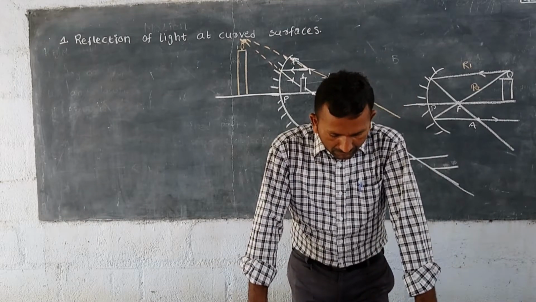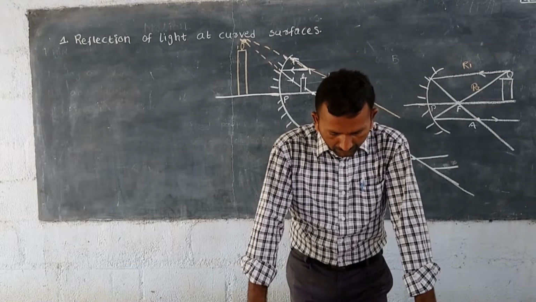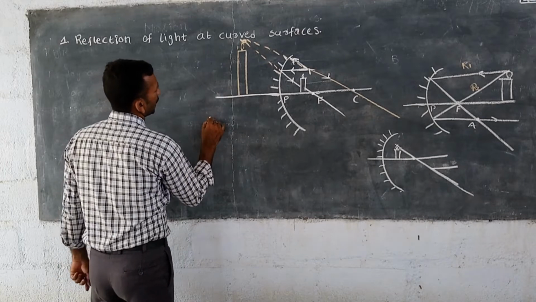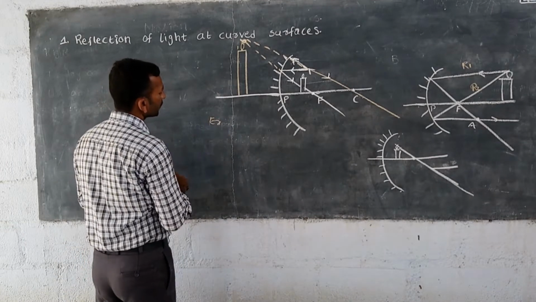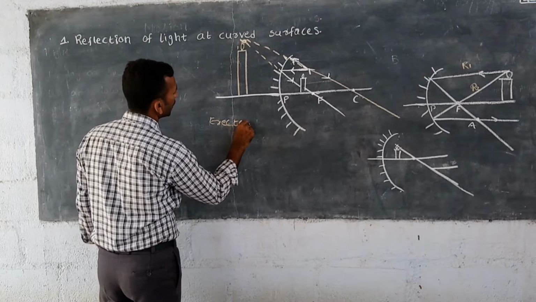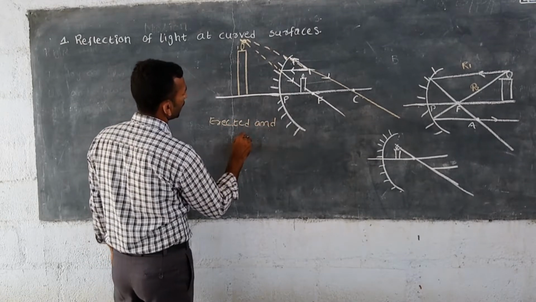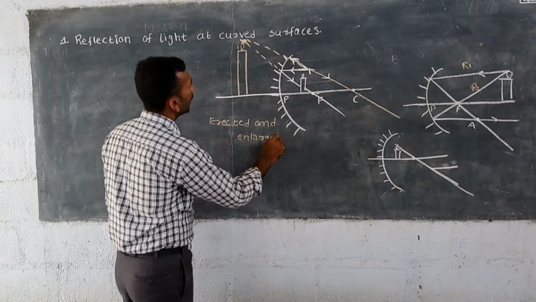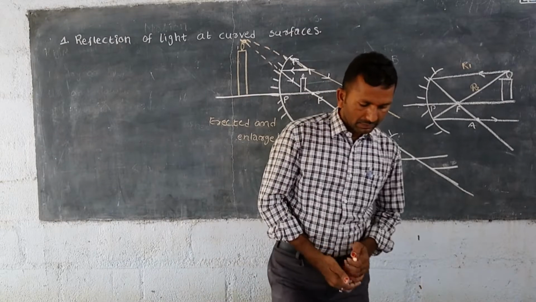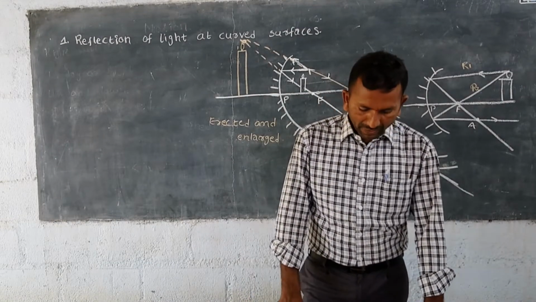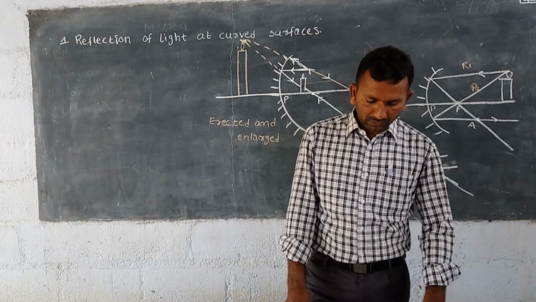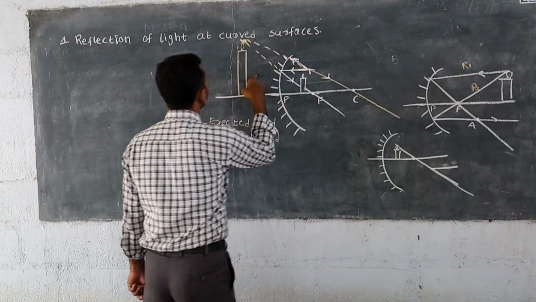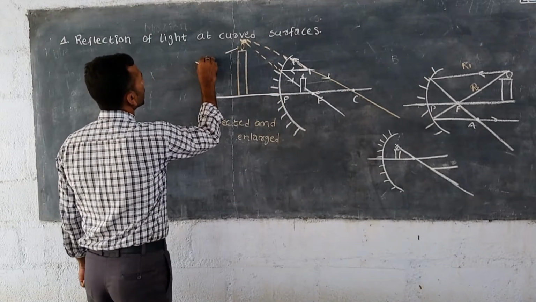As seen in the figure, the image will be erect and enlarged. Does this match with your observations? And this image is erect and enlarged. This image which we get by extending the rays backwards is called a virtual image. We cannot get this on a screen like a real image. And this image is called a virtual image.